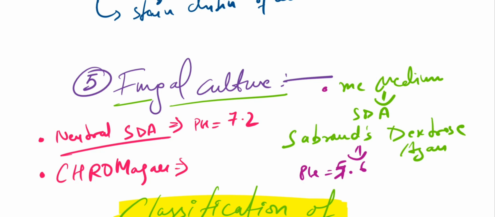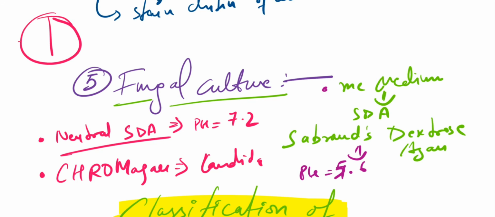Okay, then we have what is known as chrome agar, and it is actually very cool. I saw it in the microbiology lab, and it is basically for Candida. Okay, and different species of Candida are going to give different colors on this medium. Okay, so this is the culture plate on which chrome agar medium will be there, and we will inoculate, we will culture the Candida here, and they are going to appear very nicely with different colors. Okay, so that is why it is known as chrome agar.